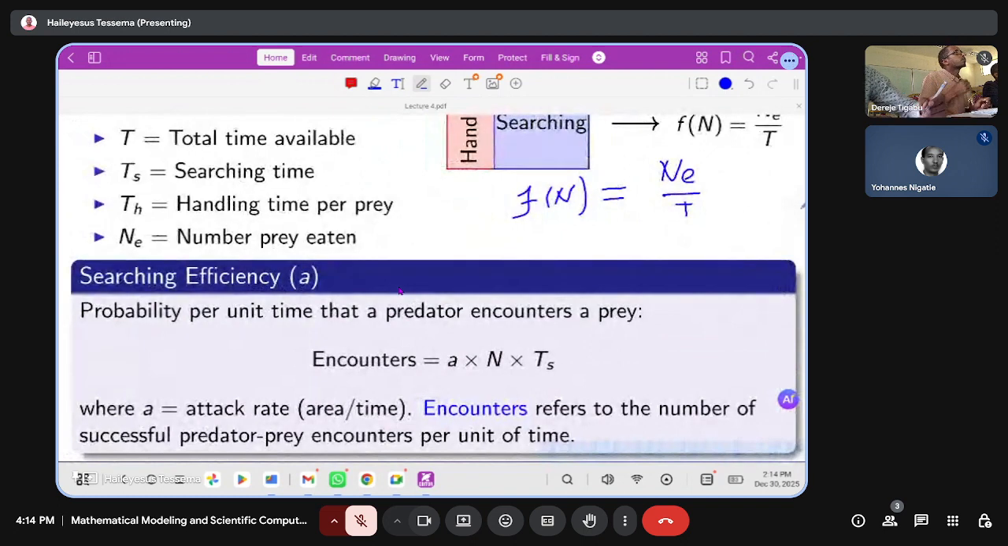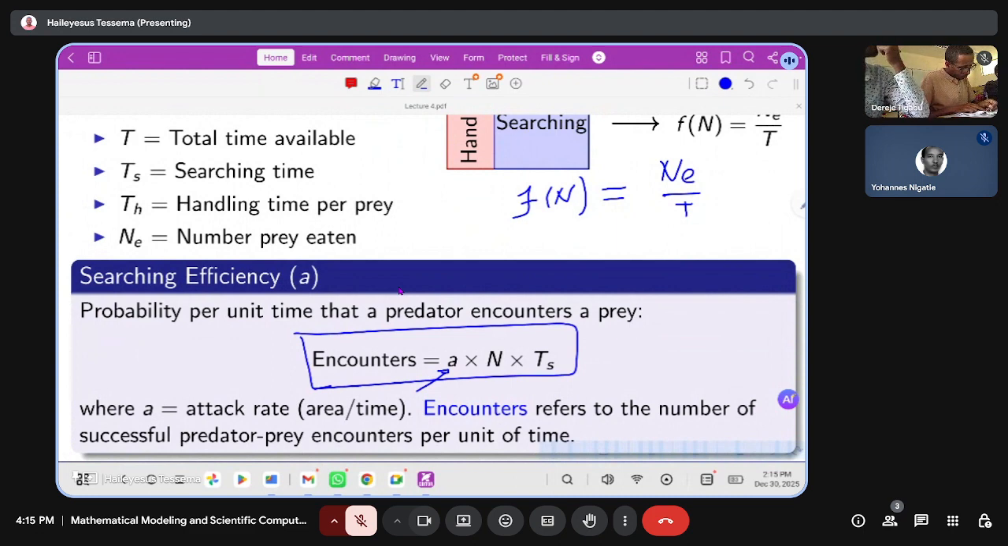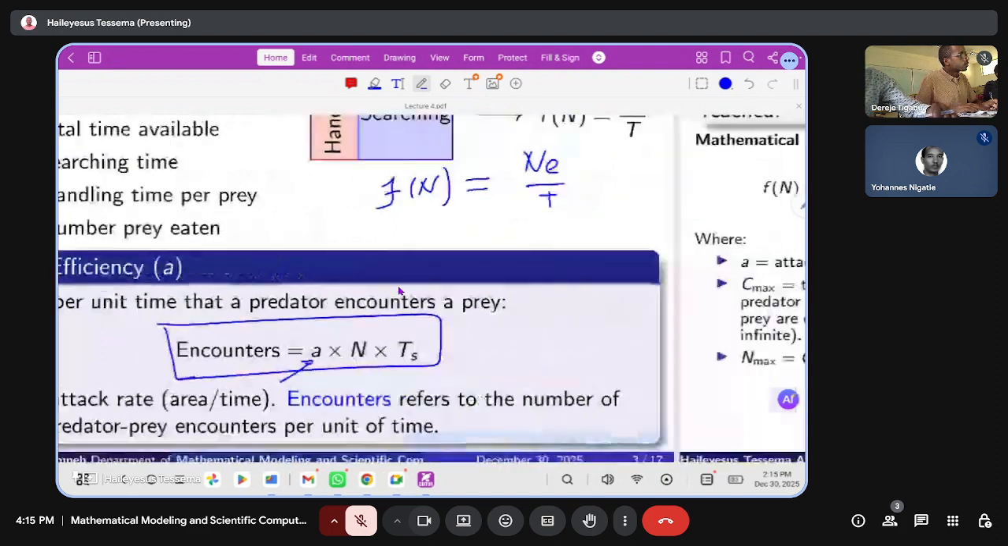The other one is searching efficiency, the probability per unit time that the predator encounters a prey. So how the encounter can occur, which is the searching time, we can take the attack rate. We have A as the attack rate, N is the total number of prey in the given area, and Ts is the searching time for the predator that searches the prey. So encounters refers to the number of successful prey-predator encounters or connections per unit time. So that is said to be an encounter.